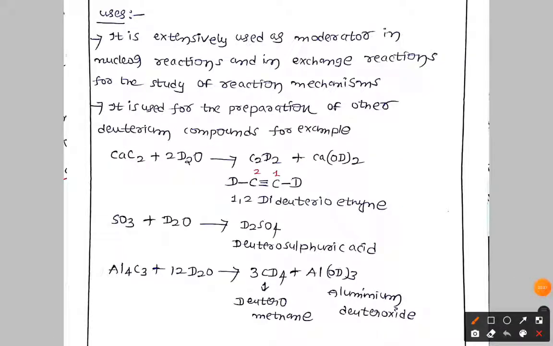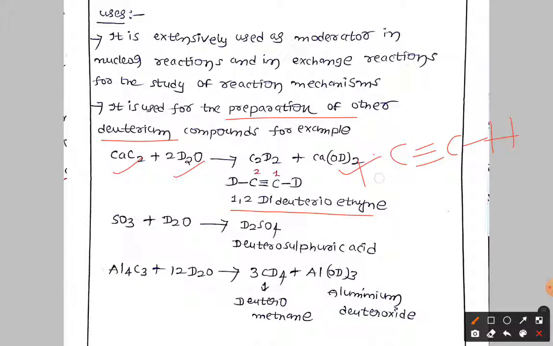Here you can see we can use it for the preparation of other compounds like deuterated compounds. Calcium carbide on reaction with heavy water gives 1,2-dideuteroethane along with deuterated calcium oxide. Here, if you see, this is the structure of ethane. So simply, instead of hydrogen you are writing deuterium. So that is called 1,2-dideuteroethane.